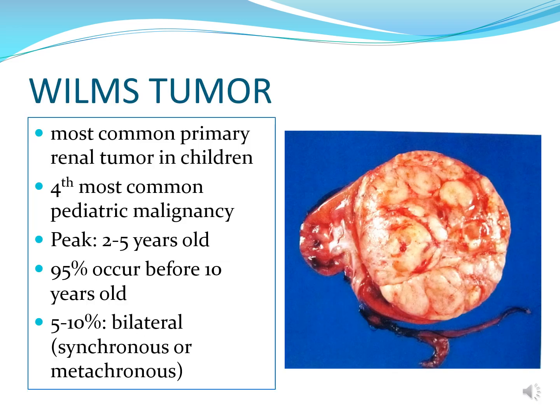Let's discuss now Wilms tumor. It is the most common primary renal tumor in children, fourth most common pediatric malignancy. The peak age would be 2 to 5 years old. 95% of tumors occur before 10 years old, and 5 to 10% are bilateral.